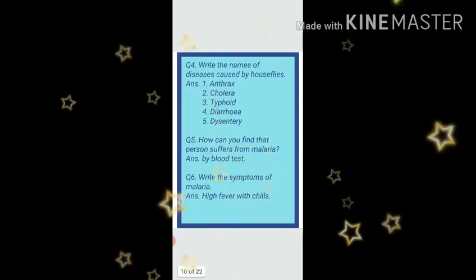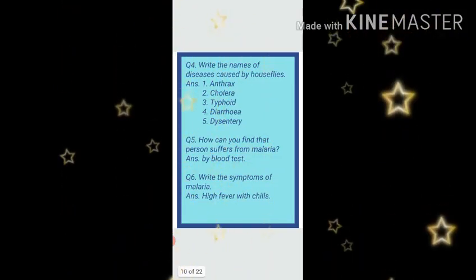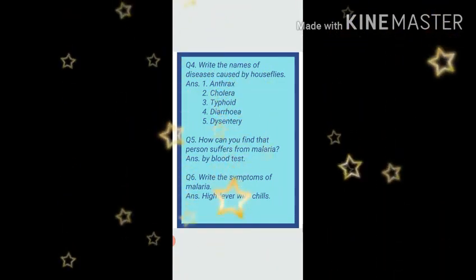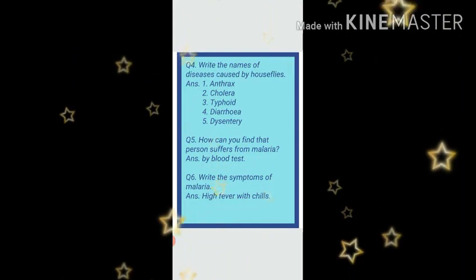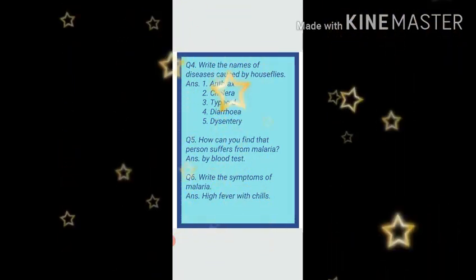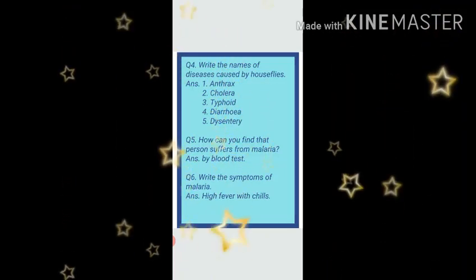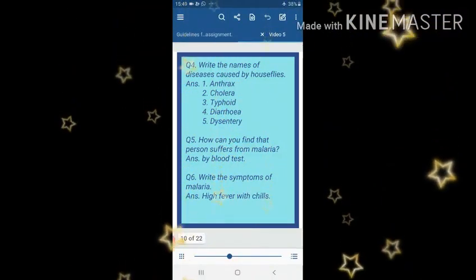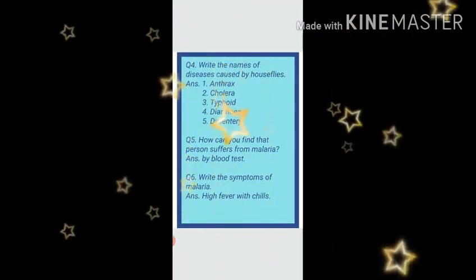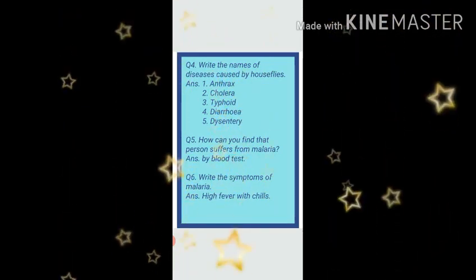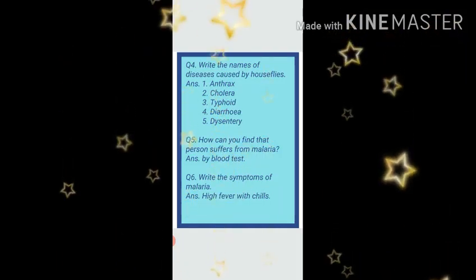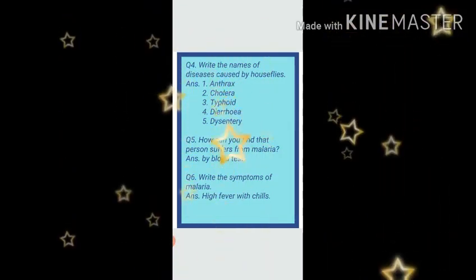Number 4. Write the names of diseases caused by houseflies. Dear kids, number 1, anthrax. Number 2, cholera. Number 3, typhoid. Number 4, diarrhea. Number 5, dysentery. Question number 5 is, how can you find out that person suffers from malaria? So we have discussed already by blood test. Number 6, write the symptoms of malaria. So symptoms of malaria, do you remember? Yes, answer is high fever with chills.